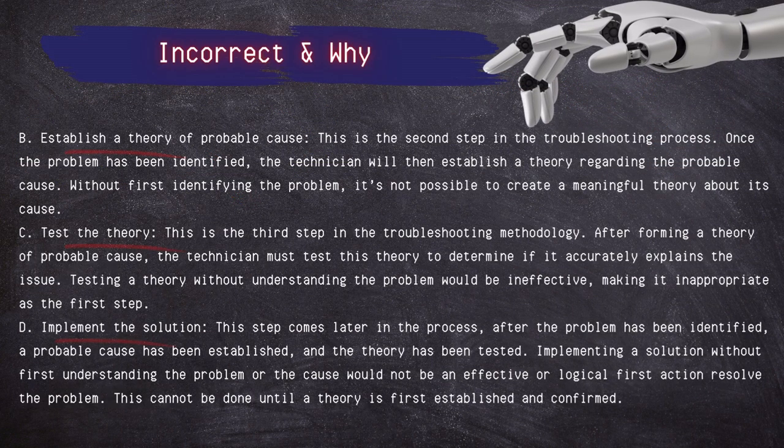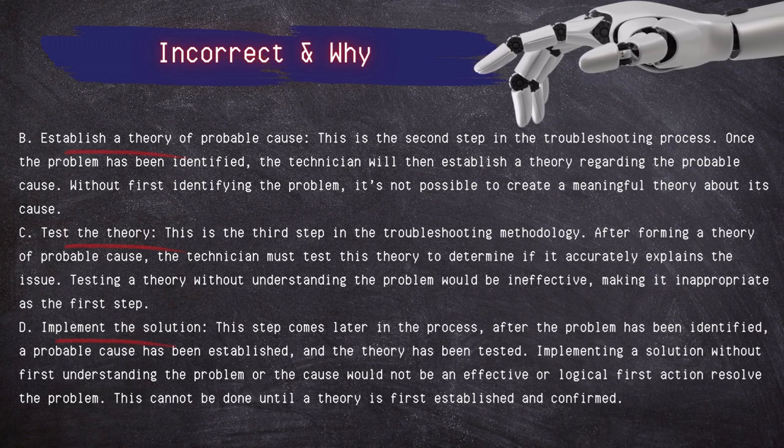Incorrect answers, establish a theory of probable cause. This is the second step in the troubleshooting process. Once the problem has been identified, the technician will then establish a theory regarding the probable cause. Without first identifying the problem, it's not possible to create a meaningful theory about its cause.